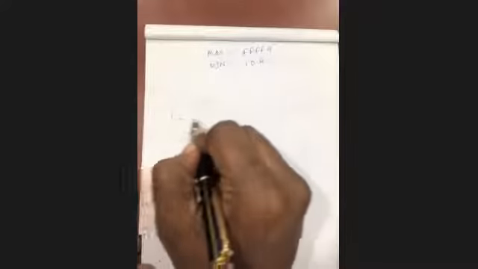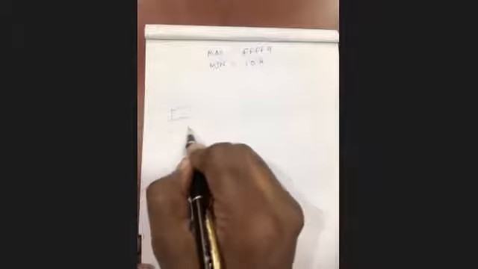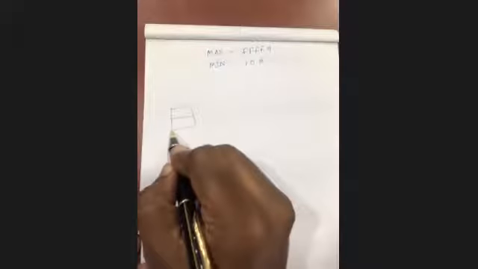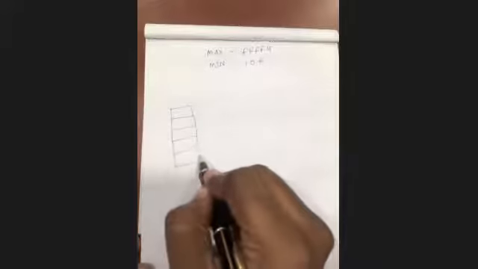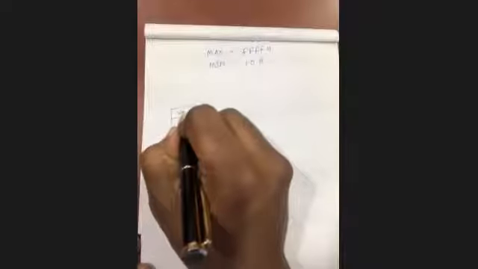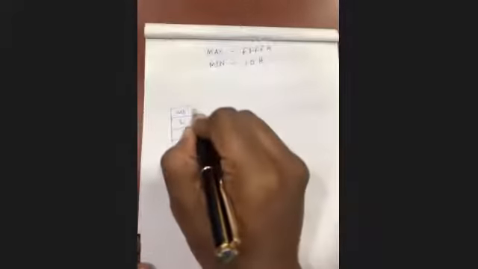Say this is a segment, this is another segment, and another, and another: segments 1, 2, 3, 4, 5. All the segments are FFFFH, the maximum length.